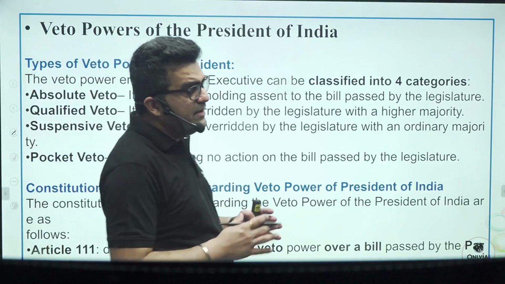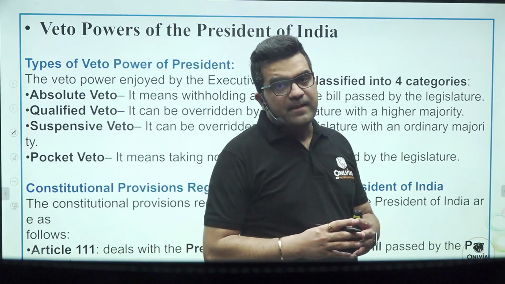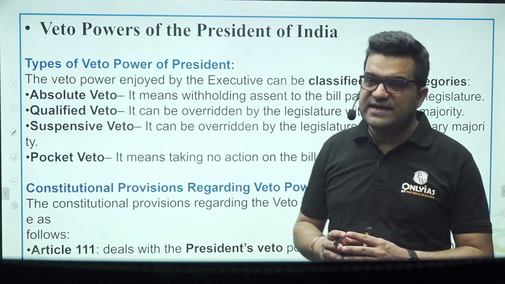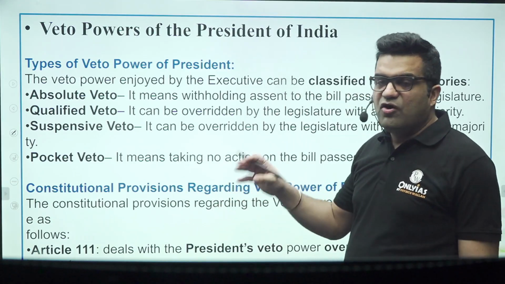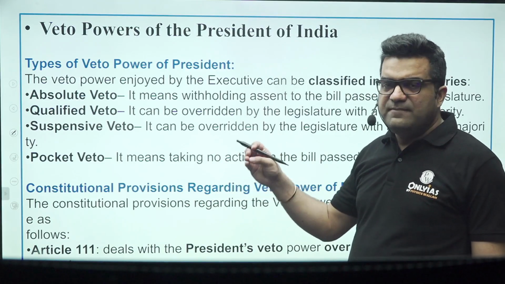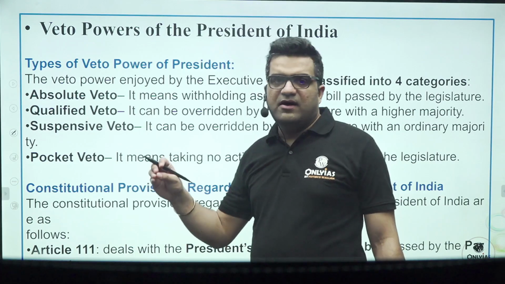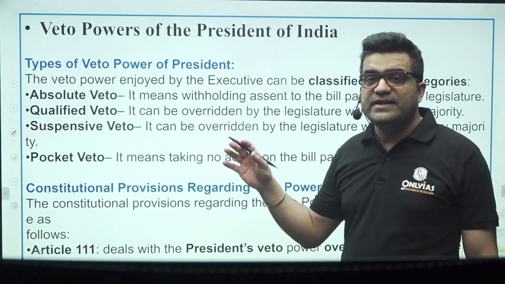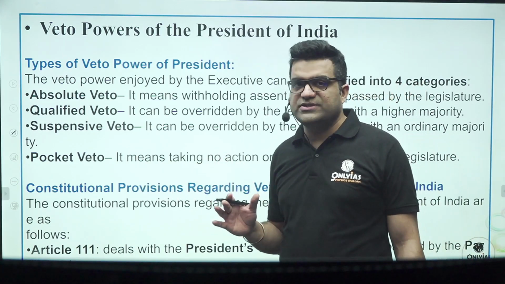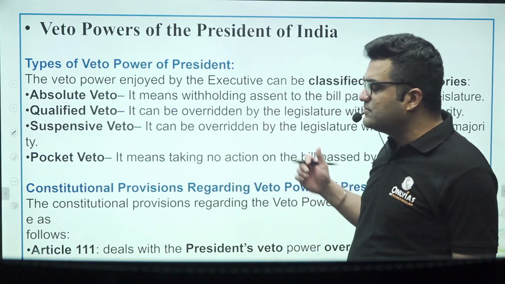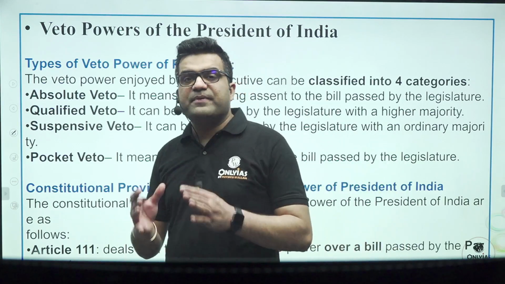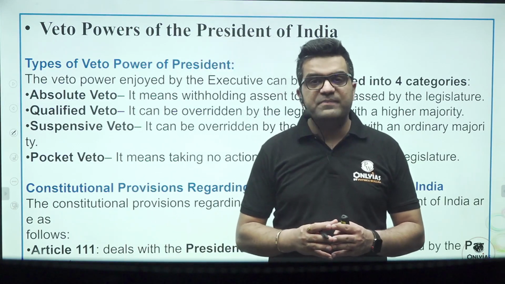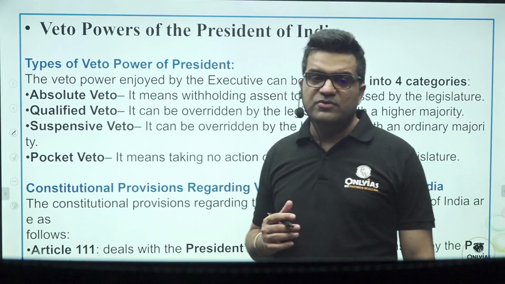For example, the office of profit bill introduced during 2005-6, APJ Abdul Kalam sir had rejected it on the grounds that exempting Sonia Gandhi from the office of profit was not in the right scheme of things as per the constitution. So these types of grounds can be there. Then there are certain categories of bills which require the prior permission, prior approval of the President of India. We are going to talk about those also.